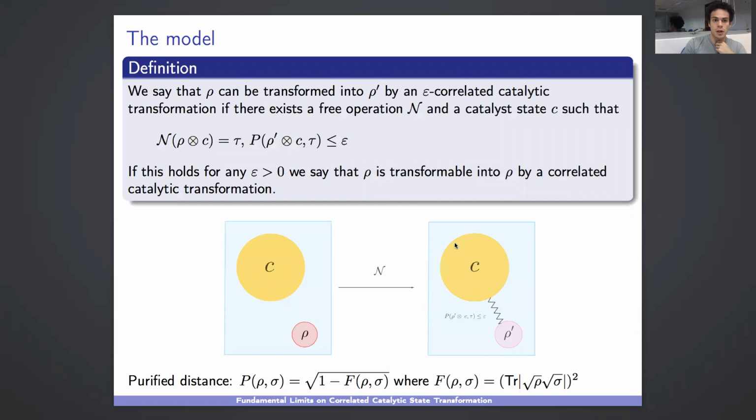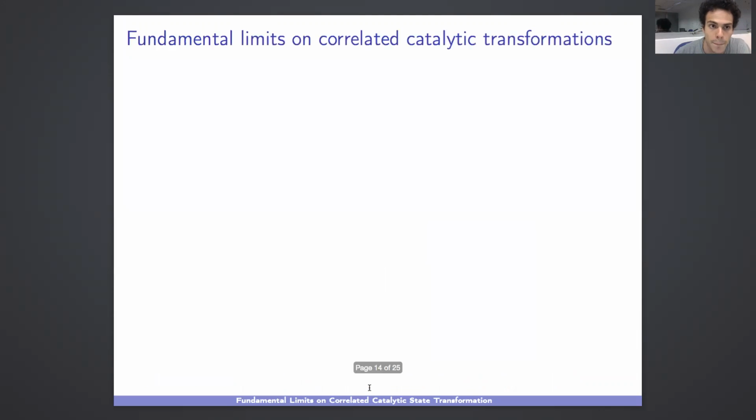My results, first of all, what is the model? We define epsilon-correlated catalytic transformation if there exists a free operation involving our system and the catalyst. This free operation N maps it into a state tau, and this tau is epsilon close to the ideal output rho prime tensor C. And if this holds for any epsilon, then we just drop the epsilon in the definition. We quantify the distance with the purified distance.